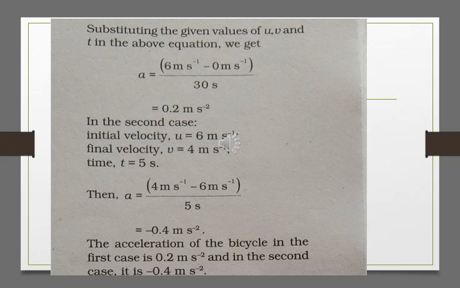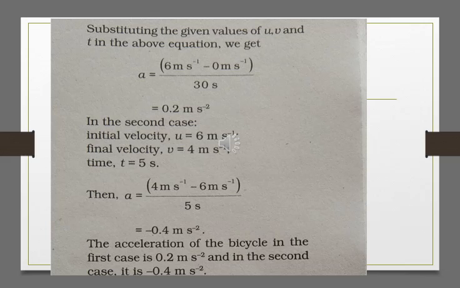Now in the second case, Rahul applies the brake, which means he is in motion already. So its initial velocity is not 0. Its initial velocity is the speed at which he applies the brake, and therefore u equals 6 meter per second. After applying the brake, the final velocity of the cycle becomes 4, so v equals 4 meter per second, and the time taken from 6 to 4 is 5 seconds.